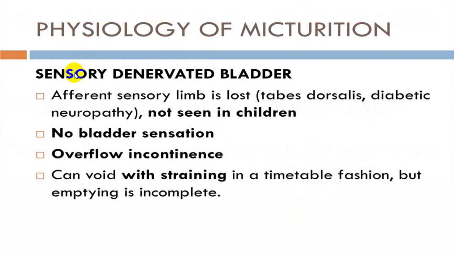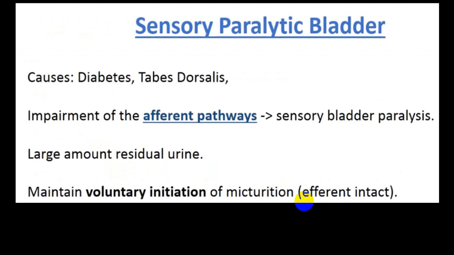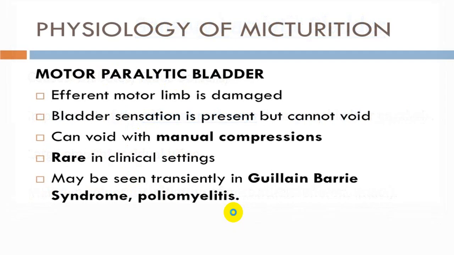If there is a pure sensory damage, like in case of tabes dorsalis or diabetic neuropathy, there is no bladder sensation, there will be overflow incontinence and the person can void urine with straining, and he can fix a timetable, and then at that particular time by Credé maneuver he can empty out. So that will be a pure sensory denervated bladder. That is quite common in diabetic peripheral neuropathy, tabes dorsalis. So that will be damage to the sensory pathway.